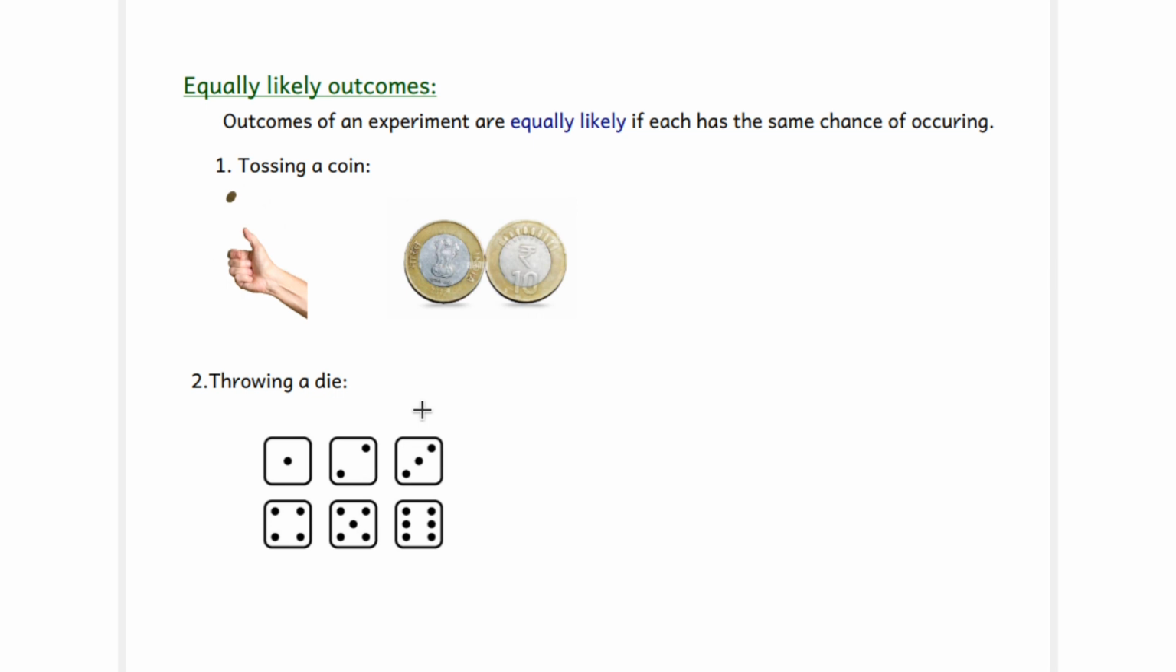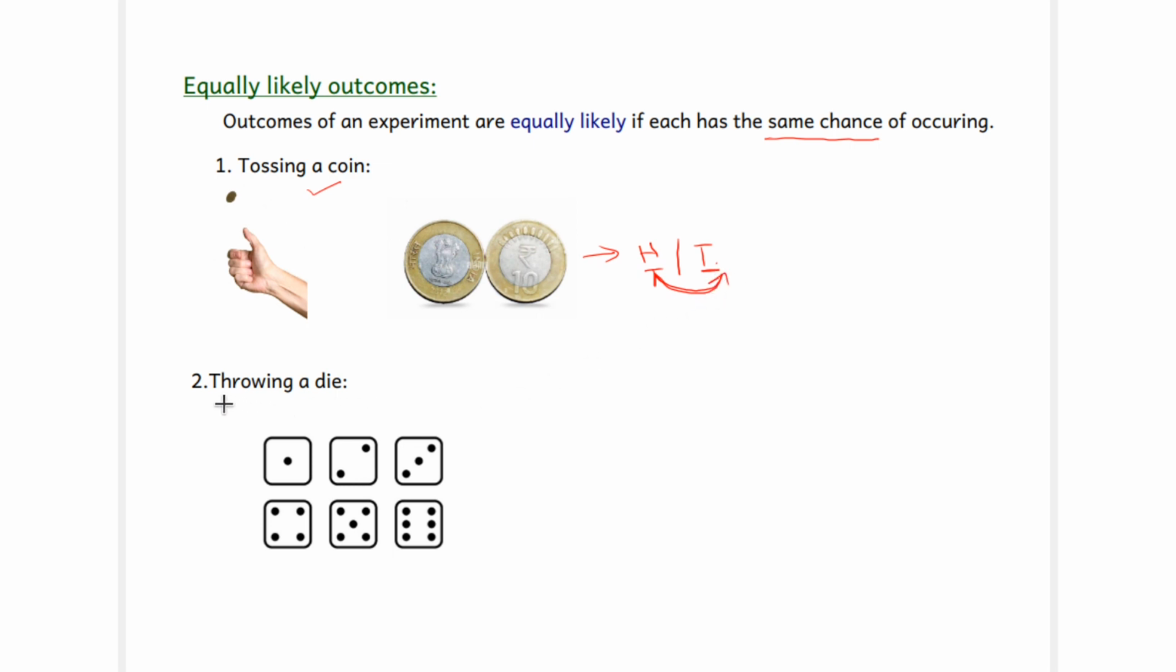Now, the outcomes of an experiment are equally likely if each has the same chance of occurring. The first example is tossing a coin. Here the outcomes are head or tail, and both have the same chance of occurring. So these are equally likely outcomes. Both outcomes have the same chance of happening.